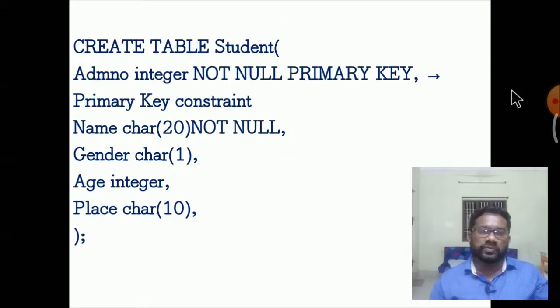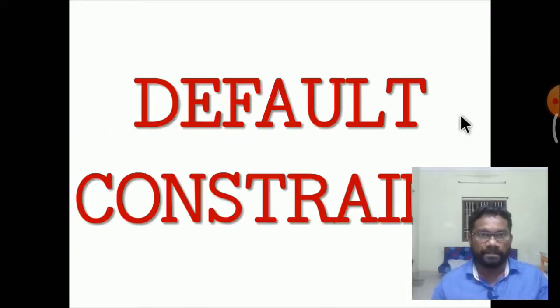Here is a small example of creating a table. How should the table be created? Admission number is an integer. Primary key constraint. Name is characters. Gender is also a character. Age is an integer. Place is also written as characters.